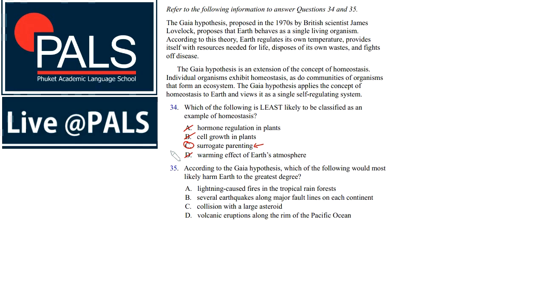So, 35. According to the Gaia hypothesis, which of the following would most likely harm Earth to the greatest degree? Lightning-caused fires in the tropical rainforests, several earthquakes along major fault lines on each continent, collision with a large asteroid, or volcanic eruptions along the rim of the Pacific Ocean.